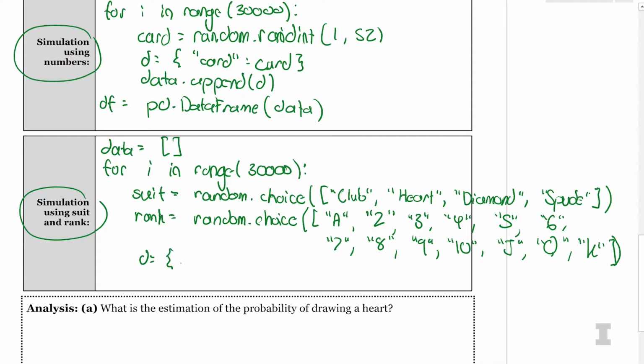We need to accumulate in a dictionary. d is equal to suit in quotes, colon suit, comma, rank in quotes, colon rank. So we're accumulating all of the suit and rank information inside of our dictionary. It's always going to be that every real-world variable gets accumulated inside the dictionary. Then I say data.append(d). And then finally, outside of the for loop, not having indentation, we say df is equal to pd.DataFrame of data.